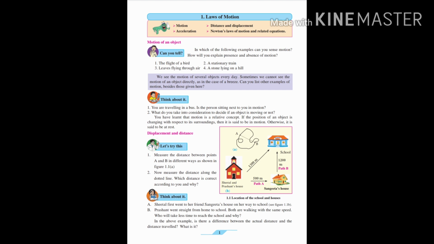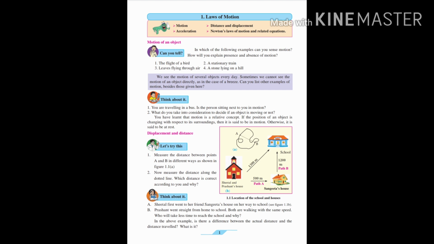Now, as you all know, motion: any object that is moving with respect to the surrounding is considered to be a moving object.